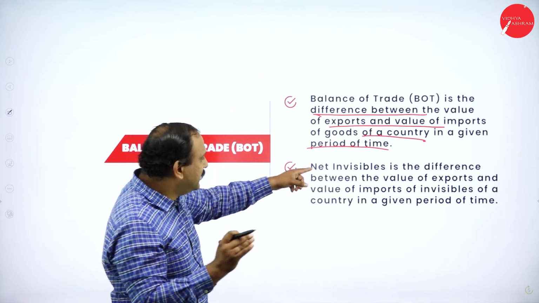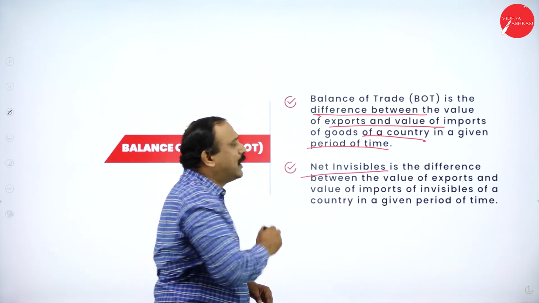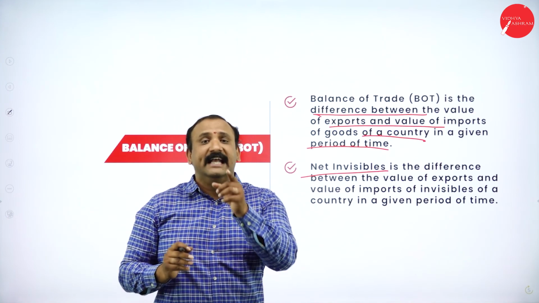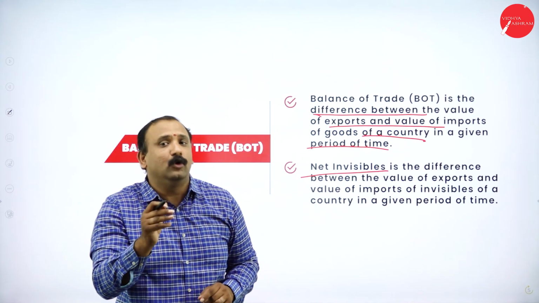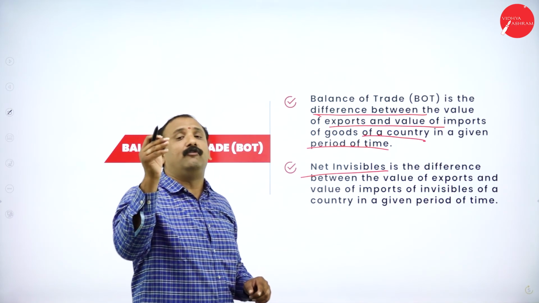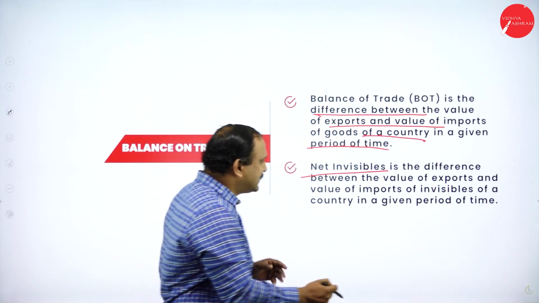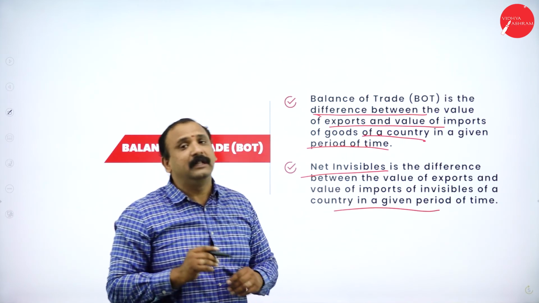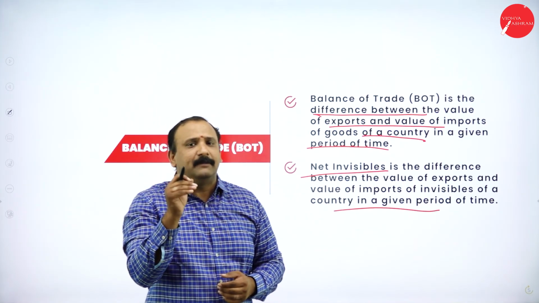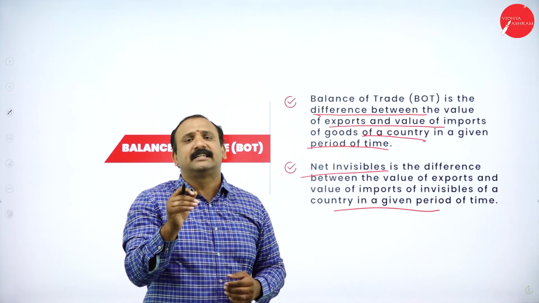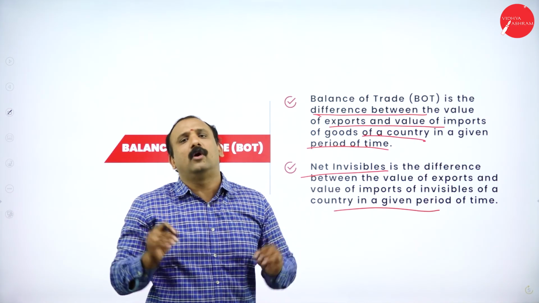Now, what is the meaning of net invisibles? Why is that very, very important? It is the difference between the value of exports and value of imports of invisibles for a given period of time. So is that something called invisible altogether? Why do you call it invisible? Because sometimes these are the transactions which are not written down in the book of records.